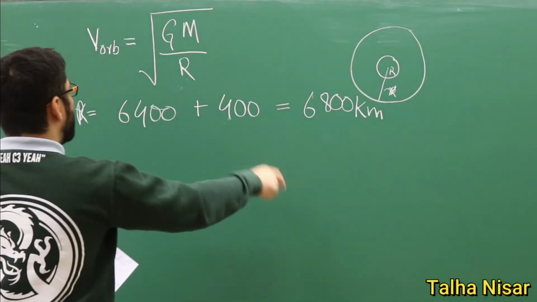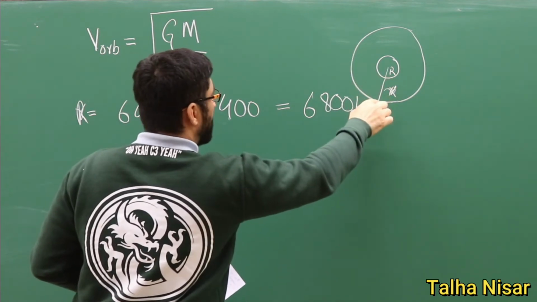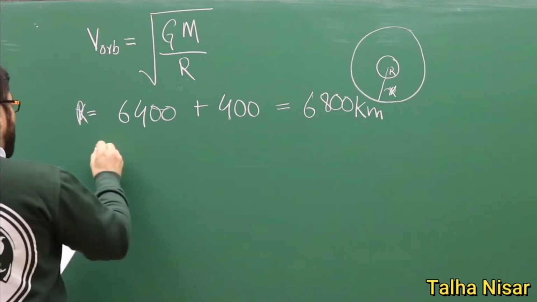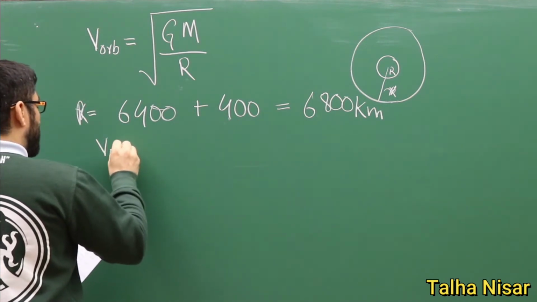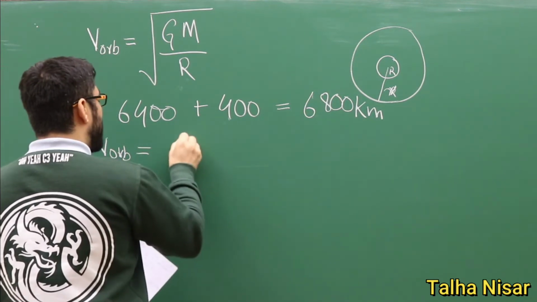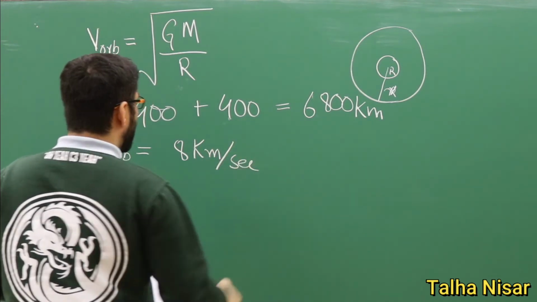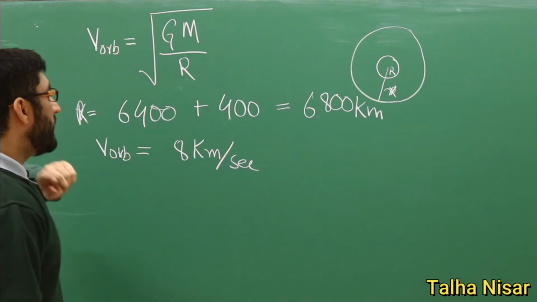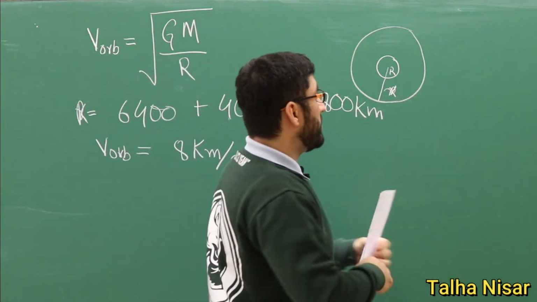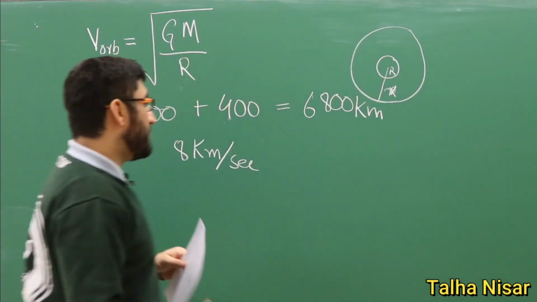If we put these values here, we have the mass of the Earth, and we have the distance from the center of the Earth to the International Space Station, which is 6,800 kilometers. If we put these values, we will get the orbital velocity for the International Space Station, which is 8 kilometers per second, almost 8 times higher than the orbital velocity of the Moon, because the Moon is farther away from the Earth compared to the International Space Station.